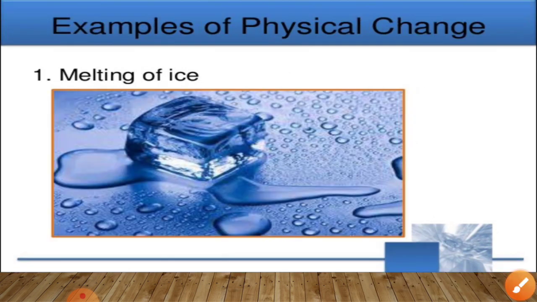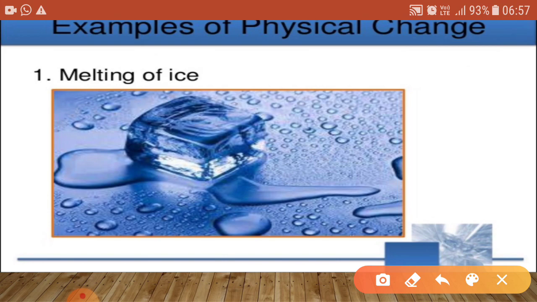Now, what are the examples of physical change? Melting of ice is a physical change because in this change, the solid form of water has changed into liquid form, but still it is water. So basically there is no change in chemical composition.